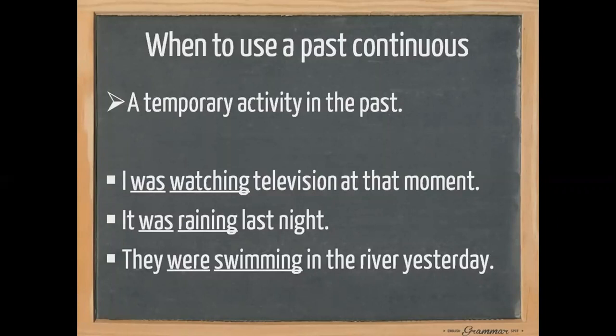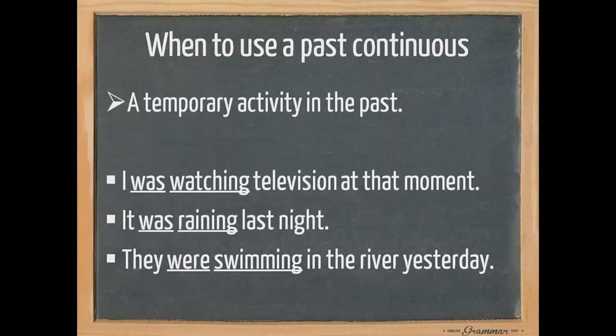Next one, it was raining last night. It was raining last night, but then it stopped raining. It rained for a while, then stopped. A temporary situation, today is not raining. Got it? And for the last one, they were swimming in the river yesterday. They were swimming in the river yesterday, but today they are not swimming.